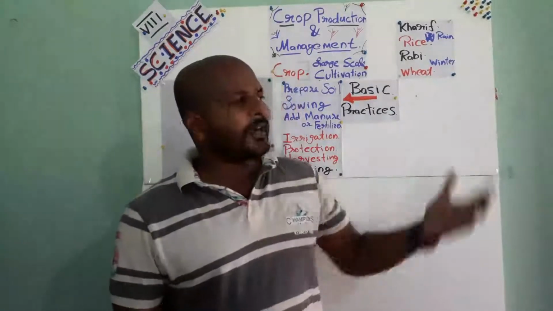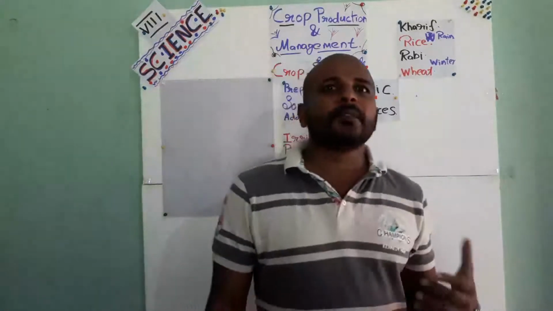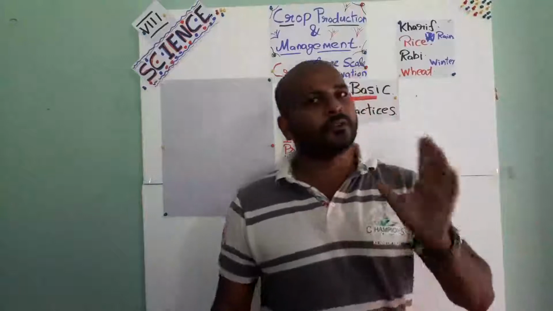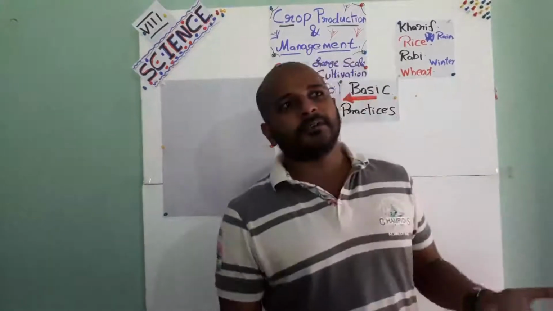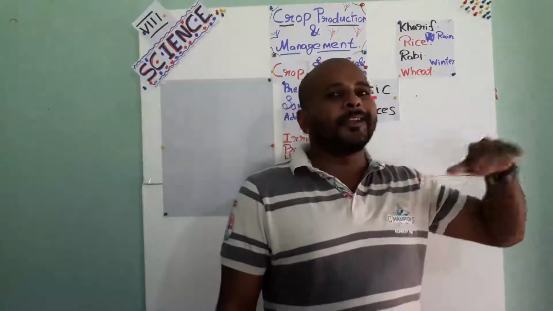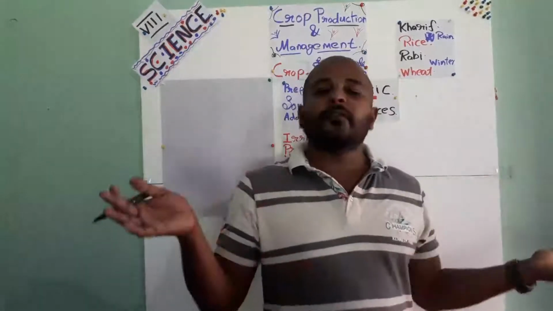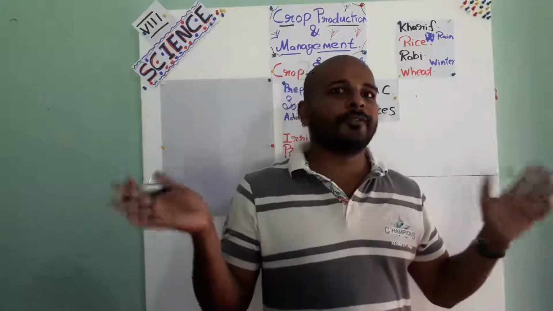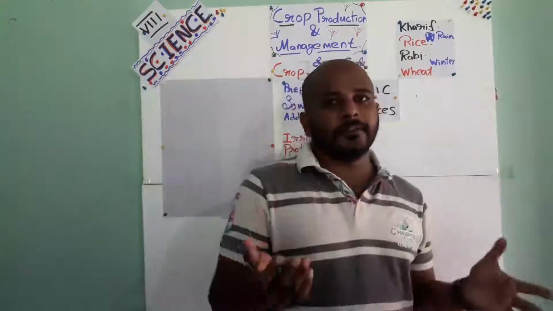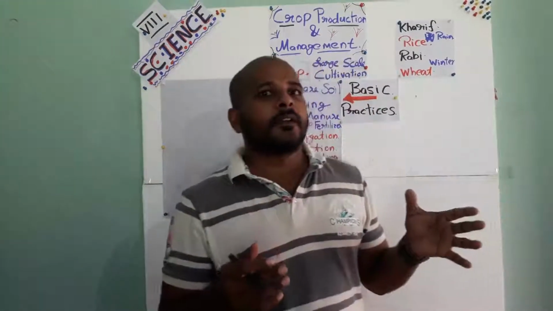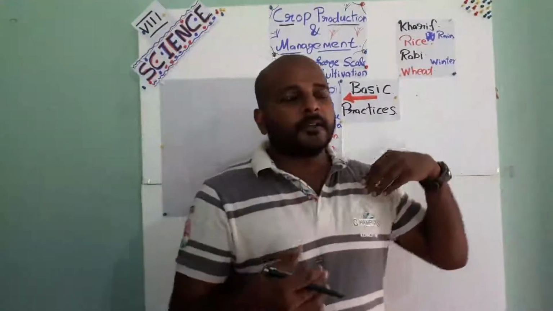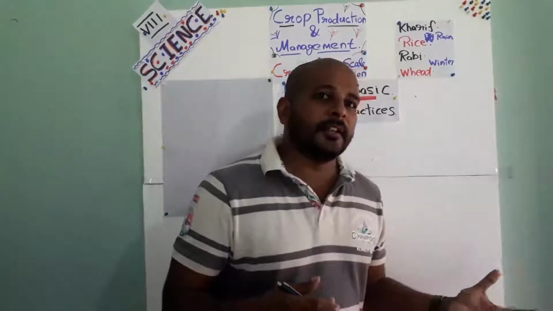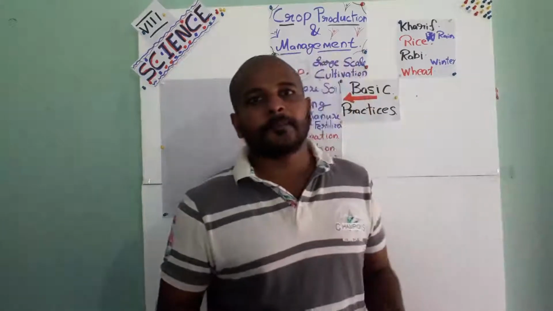The availability of water is also different in different places. For example, in the plain region of Ganga there is a lot of water, so it is a very good area for cultivation, and we can cultivate crops which need lots of water. Understand?